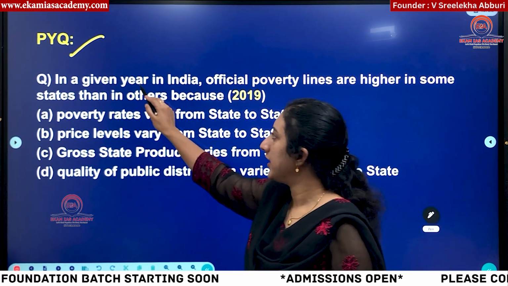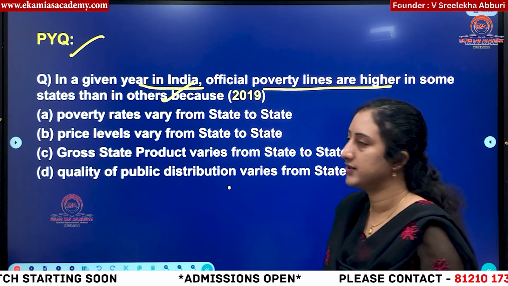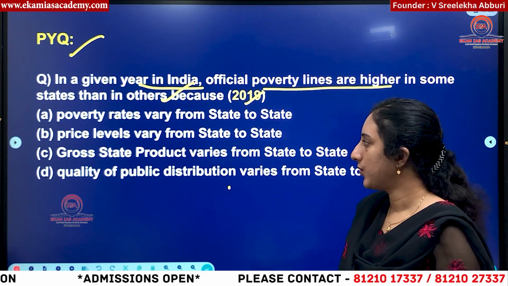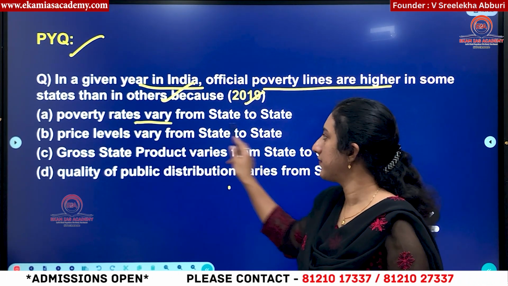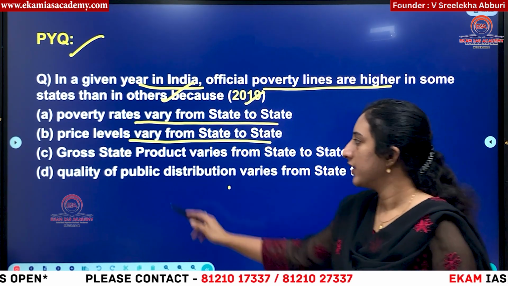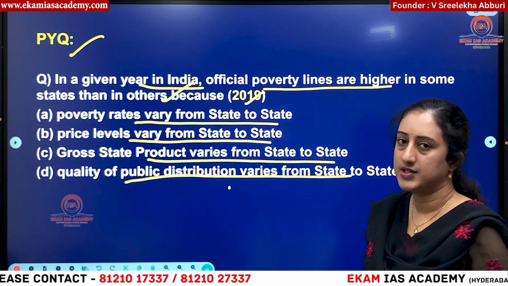Okay. Then, in a given year in India, official poverty lines are higher in some states than in others because... this question was asked in UPSC Prelims 2019. So, what are the options they have given? Poverty rates vary from state to state. Price levels vary from state to state. Gross state product varies from state to state. Quality of public distribution varies from state to state.